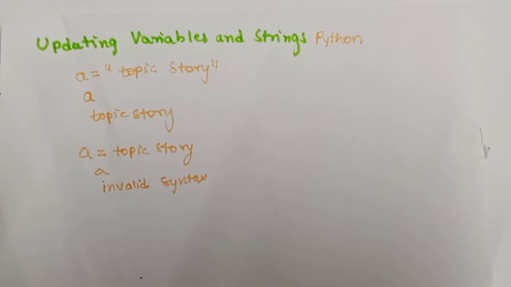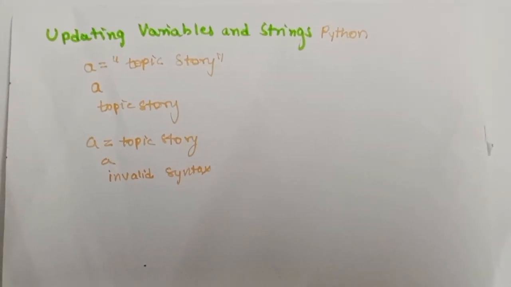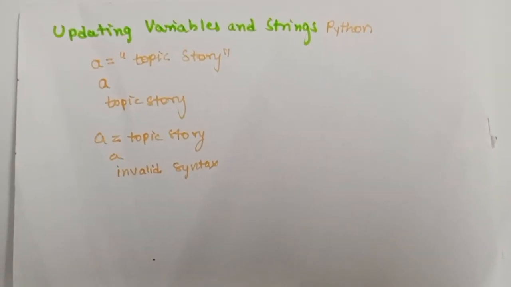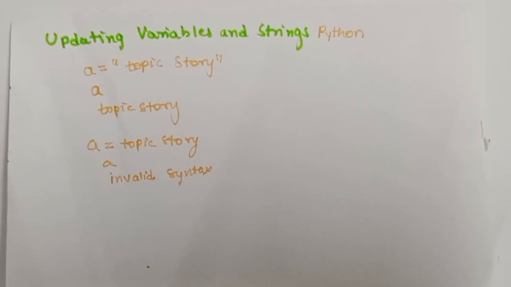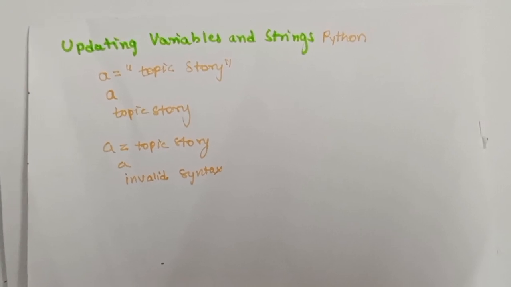Usually syntax is compared with semantics. A syntax error is the error in the actual language. A semantic error is the error in the understanding. Nothing wrong in the language, but it does not make any sense. So the syntax error here is a is equal to something.